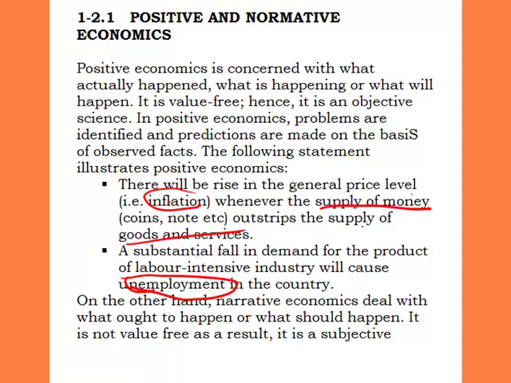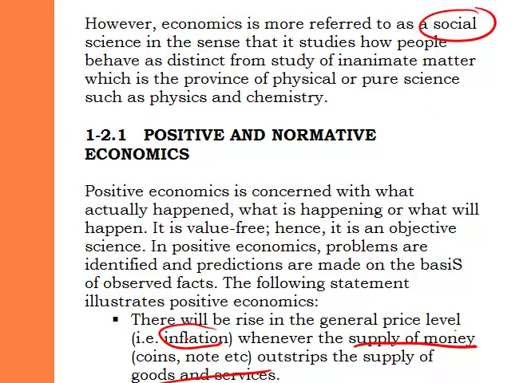And if they shed off the labor, what happens? There will be unemployment. It means that unemployment is inevitable whenever there is a substantial fall in the demand for the product of labor-intensive industry. This is also positive economics because we are saying there will be unemployment. Why? Because of a substantial fall in demand for the product of labor-intensive industry. If there is a substantial fall in demand for the product of labor-intensive industry, then automatically we are going to have unemployment, because there is no way a labor-intensive industry will continue to run when there is a reduction in their demand. They will definitely want to cut costs.